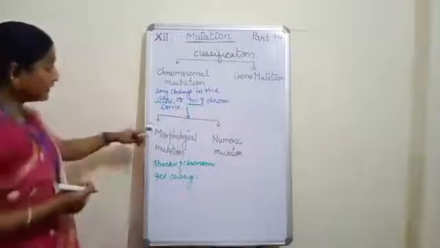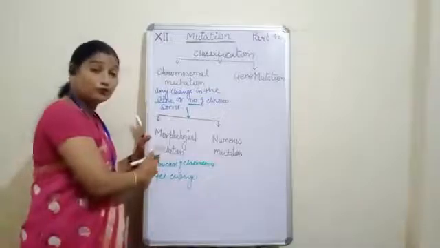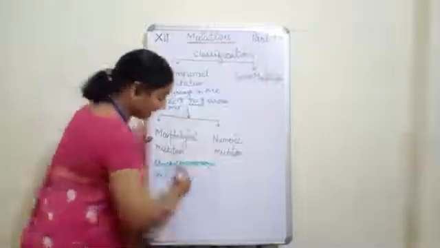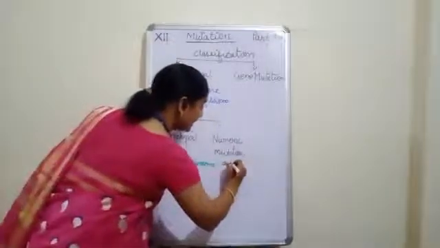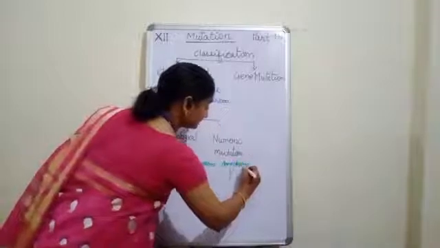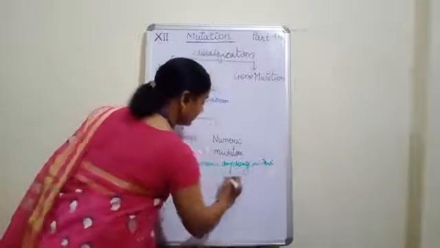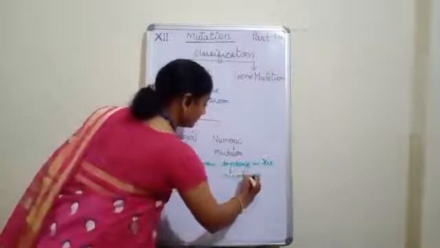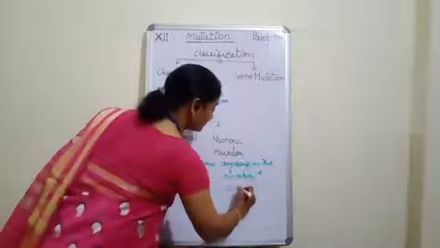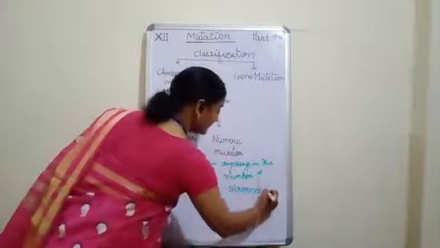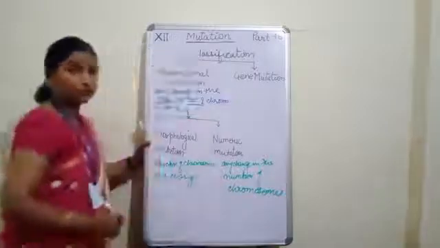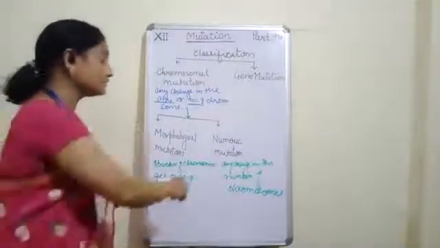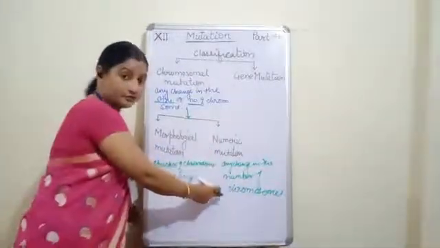Okay, then that is called the morphological mutation. And if there is any change in the number of chromosomes, then that is called numeric mutation.